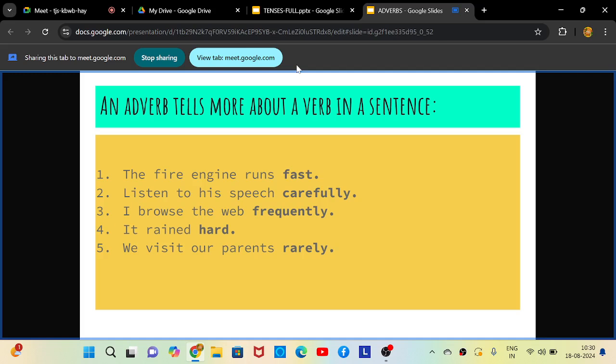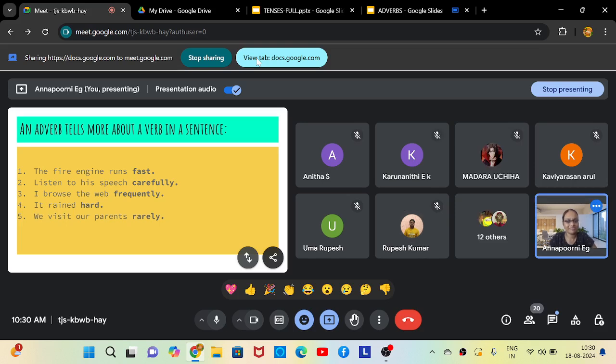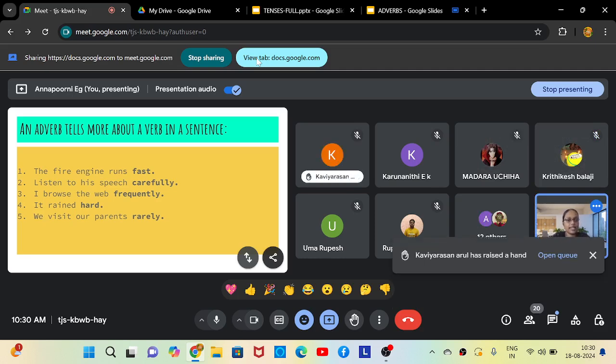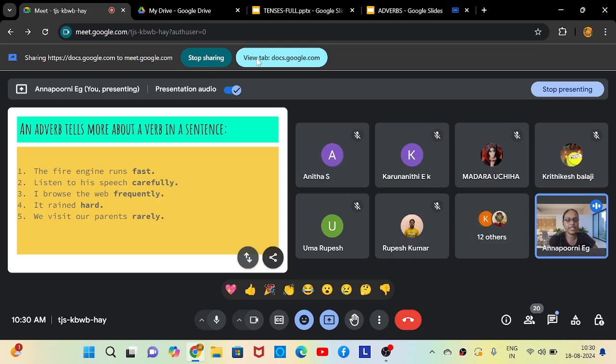What is meant by browsing? Searching. And what is web? What is web? Website or internet. Basically, we understand it as internet, right? We consider it as the internet.